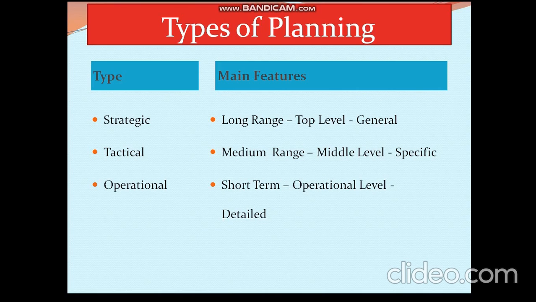Now let us look at these from the organization point of view. So we'll go from the operational to the tactical and then to the strategic plans. The operational level plans, as we said, are short term, and they are given in great detail.